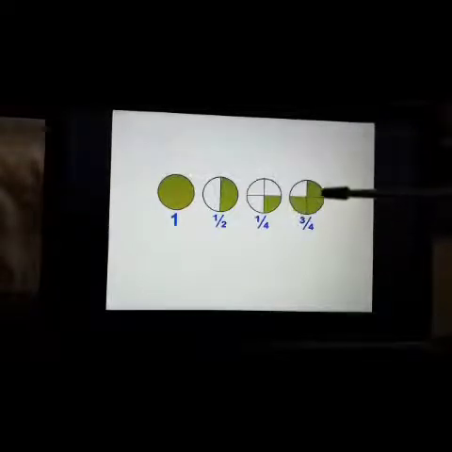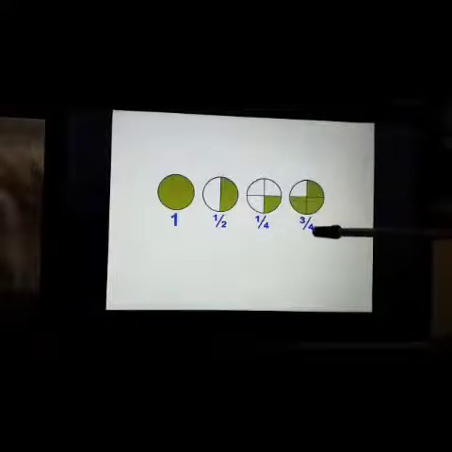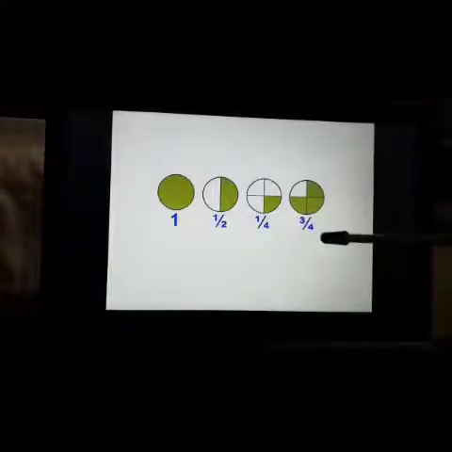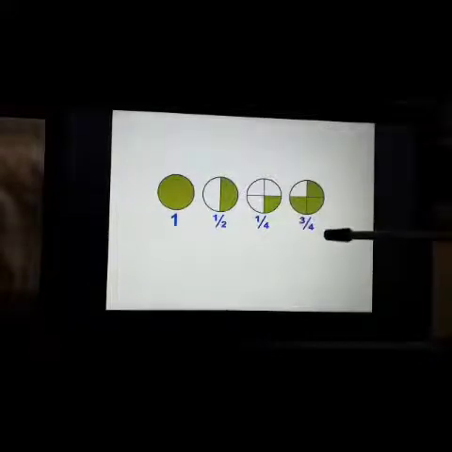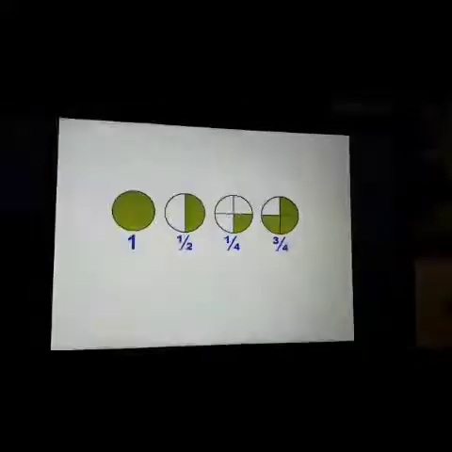Now, if you divide this whole into 4 equal parts and 3 are shaded. 1, 2, 3, 4 equal parts and 3 shaded parts out of them. That means we call it 3/4. Total number of parts is 4. And how many are shaded parts? 1, 2 and 3. 3 are shaded parts. That means we call it 3 by 4, and 3/4.